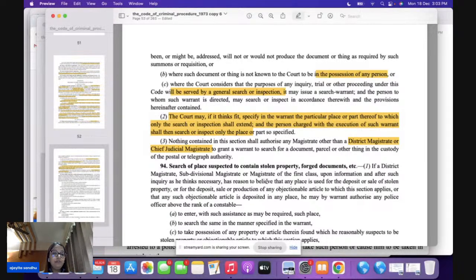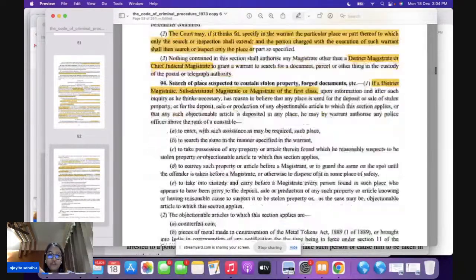Now we come to section 94. Section 94, bacha, is talking about search of a place suspected to contain any kind of forged document, or stolen property. Here, if the district magistrate, SDM, or a JMIC receives information that this place has any kind of objectionable material, they are going to take it into custody and make a search of this particular place.